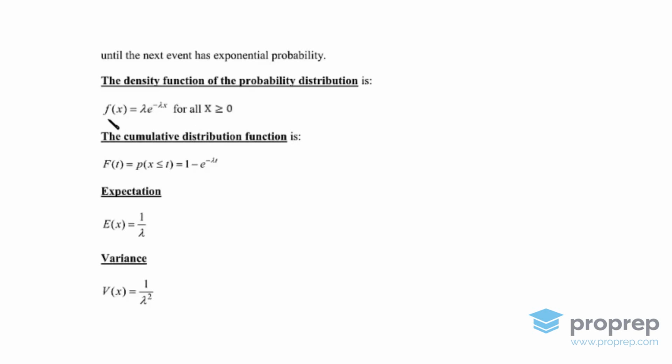Now, what does this function look like? Okay, so here we have x, and here we have f of x. Now when x equals 0, we'll just plug in 0 here. That'll be lambda times e to the power of 0. Now, e to the power of 0 is 1, so that'll be equal to lambda.